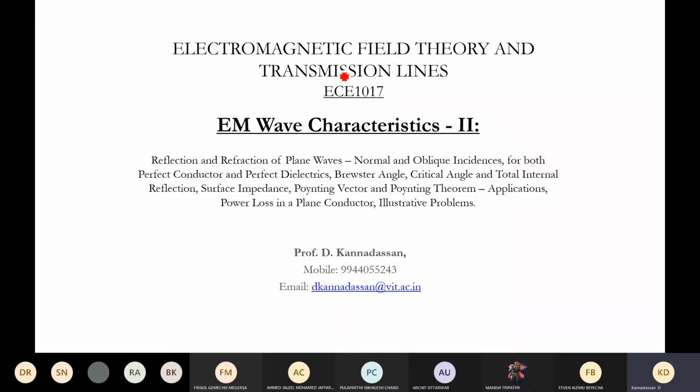Before going to the transmission line theory, we have the last module on electromagnetic theory, module 4, which describes electromagnetic wave propagation in different mediums and how this can be described in mathematical form, which is very fundamental for many important concepts, particularly wave propagation.